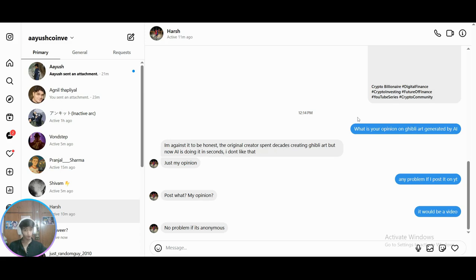But this comment was also very interesting. See, he said, I am against it to be honest. And he's totally being honest. I have checked his Instagram ID. He did not even post a single Ghibli art of himself. The original creator spent decades creating Ghibli art, but now AI is doing it in seconds. I don't like that. Well, that's true.